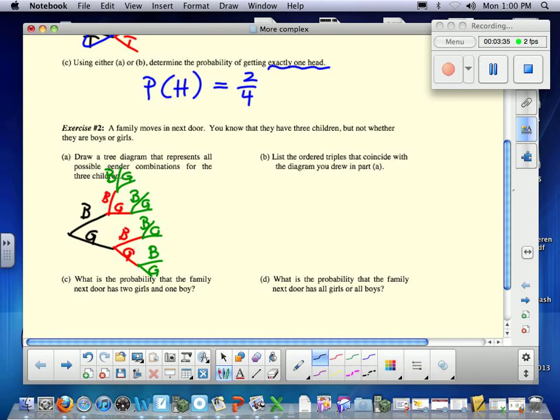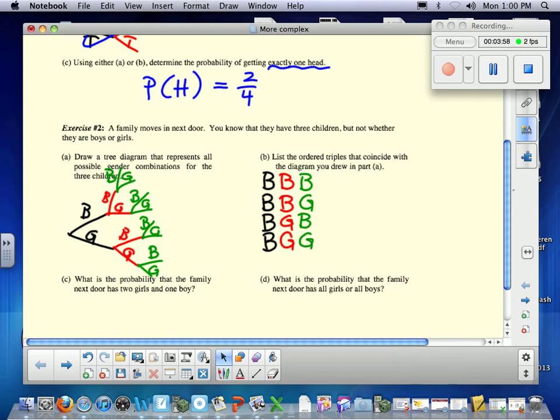So, I could have a boy born the first time, and then I could have a boy or a girl for the second child, and then a boy or a girl for the third child.